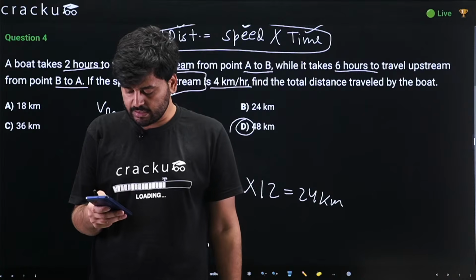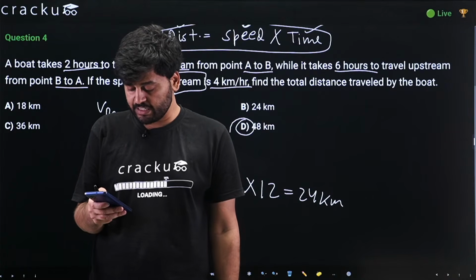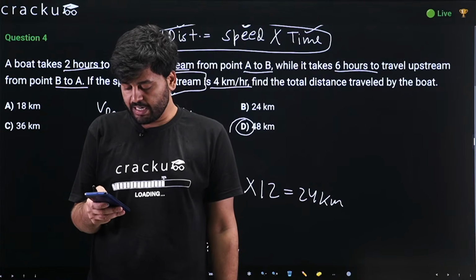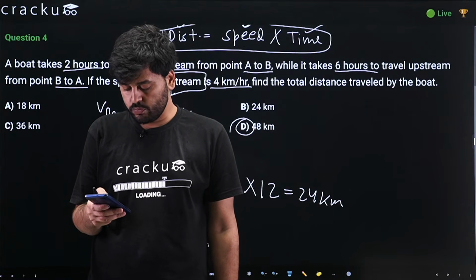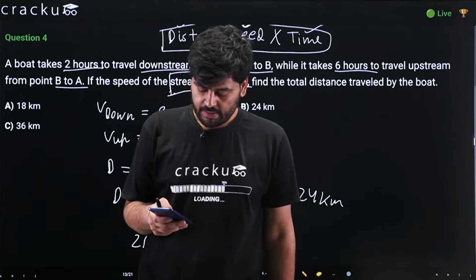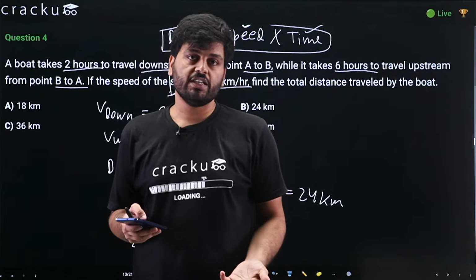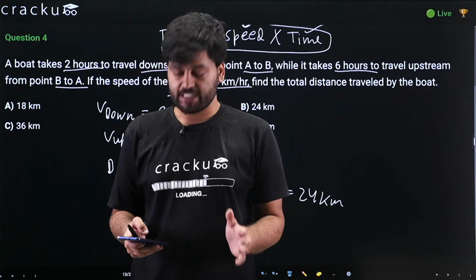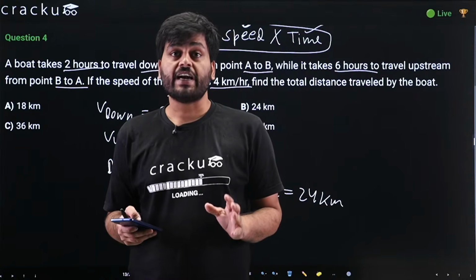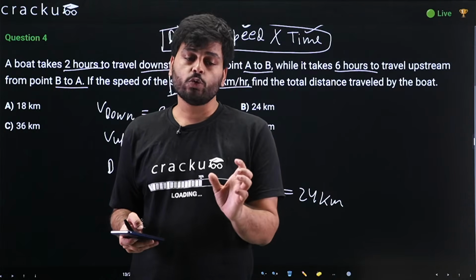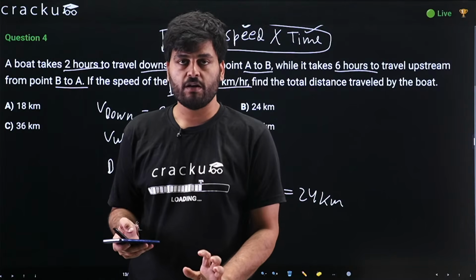Abhimanyu is asking, sir, I am weak at converting questions to formula. I have a gap in converting the question to formula. Basically, Abhimanyu, there is only one solution to this: you practice easier questions first and try to convert the word problem into a formula.